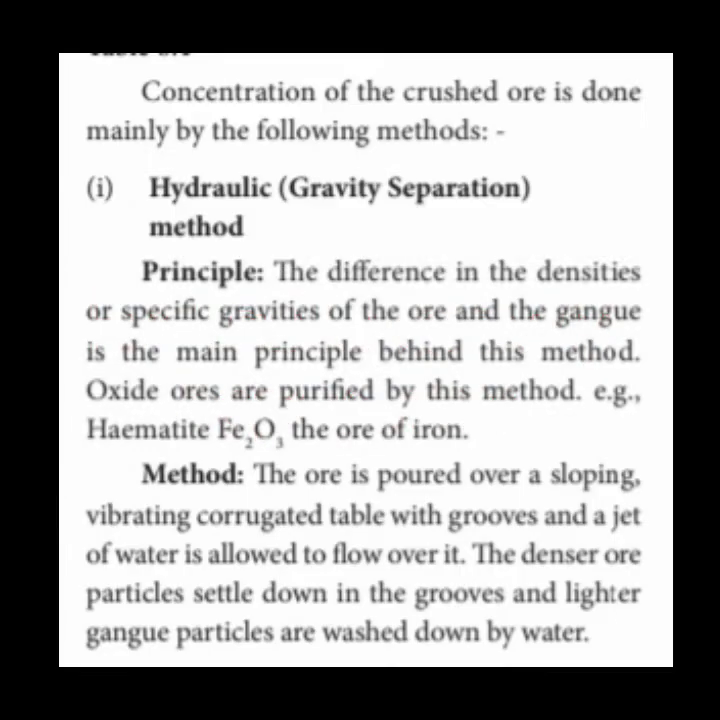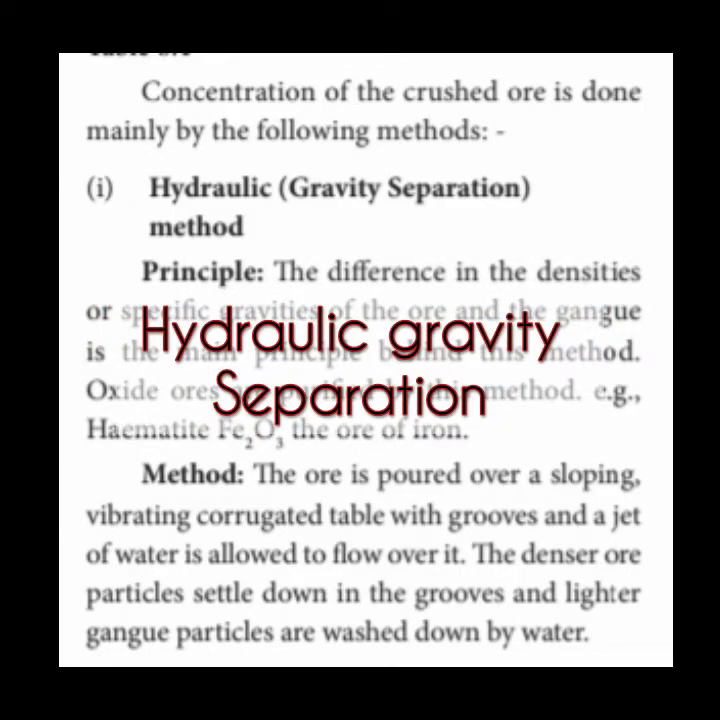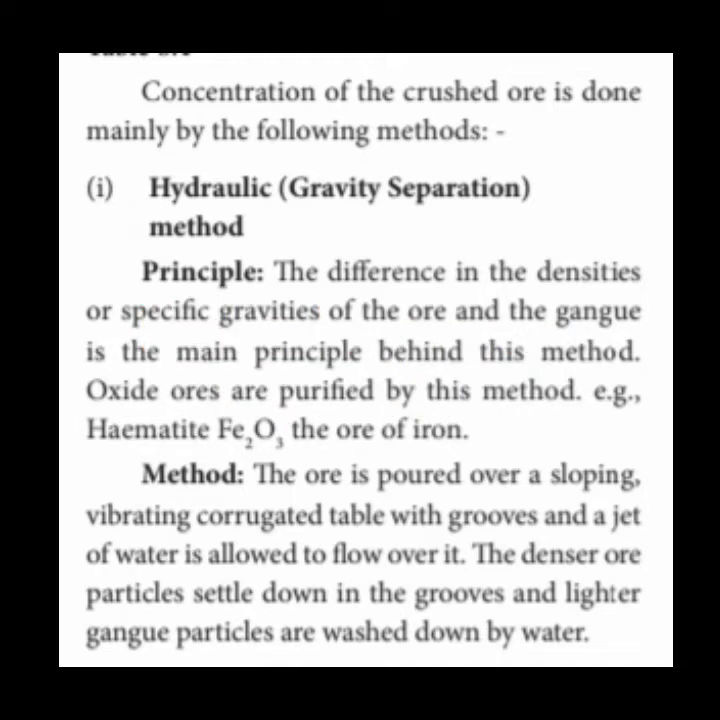Now I am going to explain the concentration of the crushed ore. There are four methods. Number one is hydraulic washing, that is the hydraulic method using gravity separation. Second is magnetic separation. Third is froth flotation, and fourth is the chemical method. So these are the four methods for the concentration of the ore. I already told you, in the metallurgical process there are three steps: number one is concentration, number two is production, and number three is refining. So in the concentration, the first method is called the hydraulic method.